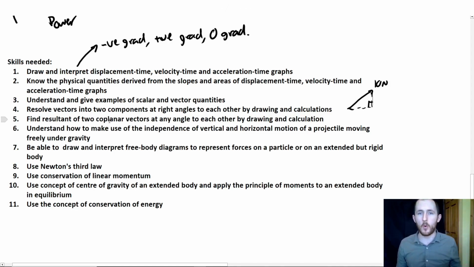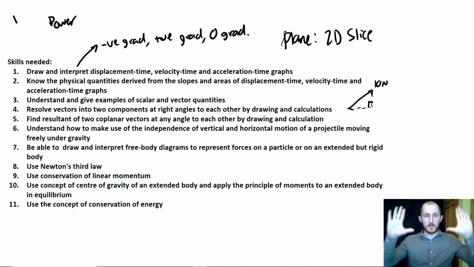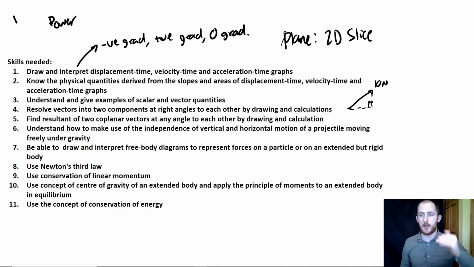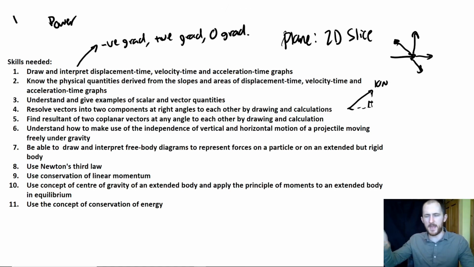So coplanar always confuses students. Coplanar means that they share the same plane. Now a plane, mathematically, is a 2D slice, right? So it has an X and Y. So basically imagine a sheet of paper. That is a plane for our purposes. Now, every single force that we deal with in A-level physics, they're always going to be coplanar. What I mean by this is they're always going to be something, right? For mechanics, okay? They're always going to be acting on the page because that's how we draw them.